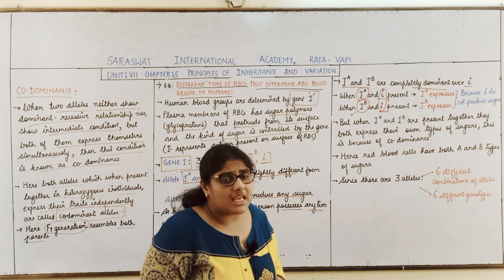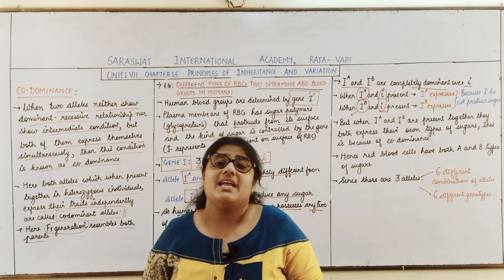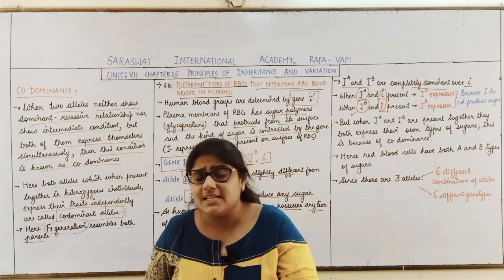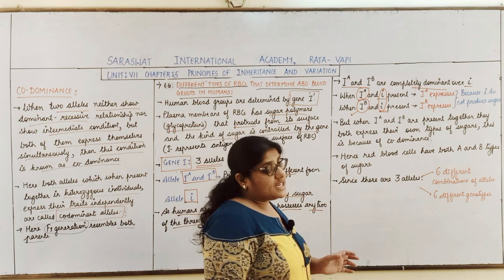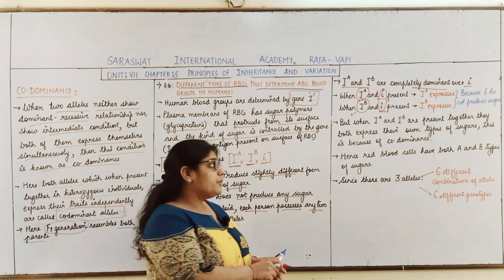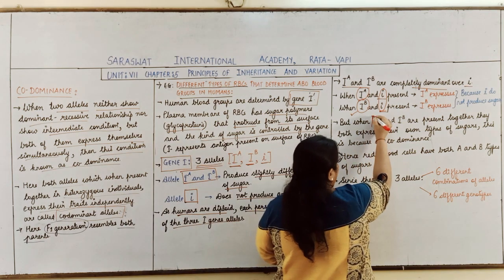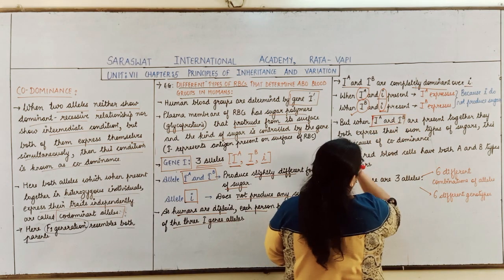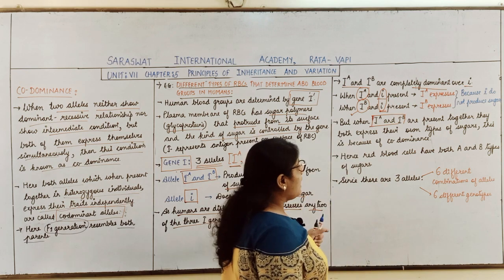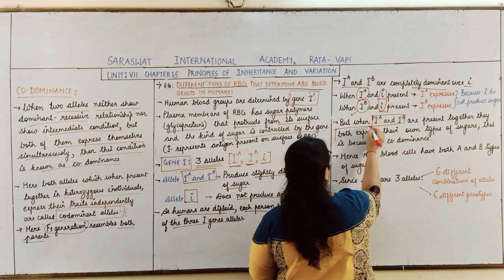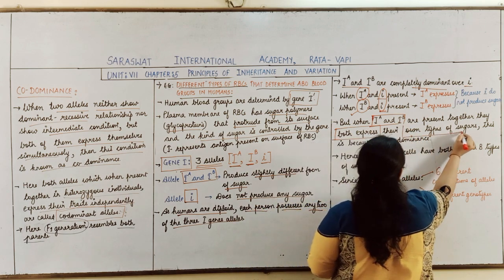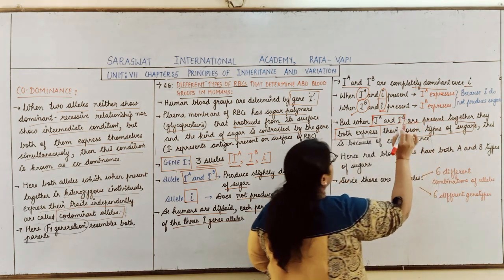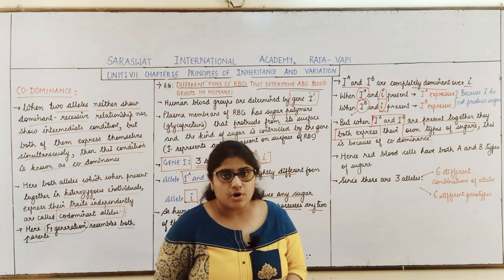But what if both IA and IB alleles are present together? In this condition, when both IA and IB are present together, both of them will express together and will produce their own types of sugar. Are you getting my point?